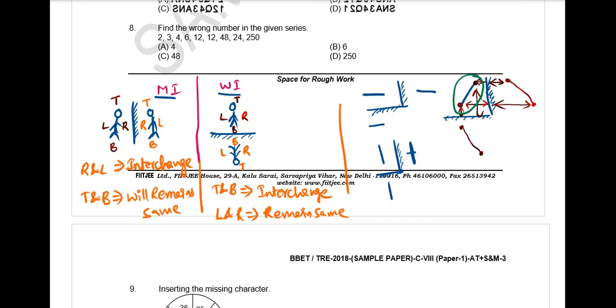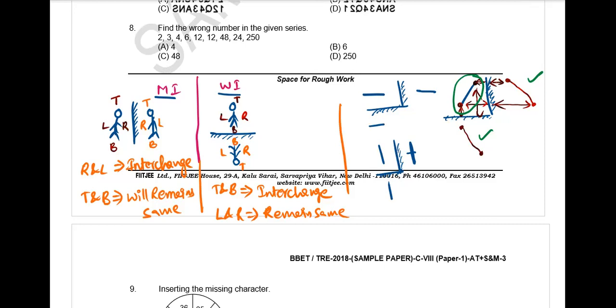The mirror image and water image will vary from the original picture. But if you observe, these two will be same or not? Yes. For a slant line, it is different from the original, but the mirror image and water image are the same. That is the rule for slant line.